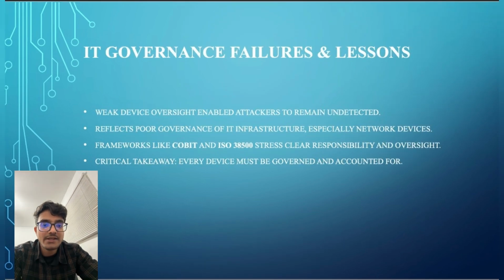Governance failures and lessons. Frameworks like COBIT or ISO 38500 tell us that every IT asset needs a clear owner, but in the Volt Typhoon case it seems like devices were left unchecked. Threats can go undetected. This isn't just a technical failure, it's a leadership and policy problem. Organizations need to build governance into their culture, track devices and tie everything back to enterprise risk. Without the structure, the best tech tools won't stop an advanced attacker.